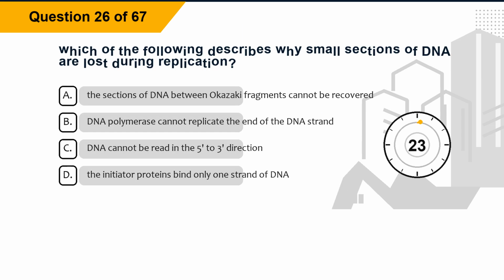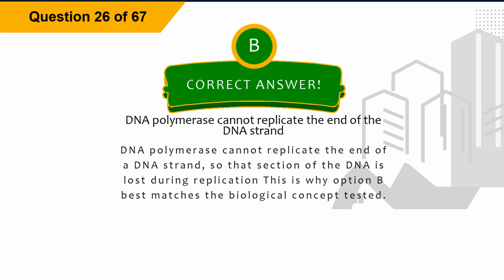Question 26. Which of the following describes why small sections of DNA are lost during replication? Option A, the sections of DNA between Okazaki fragments cannot be recovered. Option B, DNA polymerase cannot replicate the end of the DNA strand. Option C, DNA cannot be read in the 5' to 3' direction. Option D, the initiator proteins bind only one strand of DNA. The correct answer is option B, DNA polymerase cannot replicate the end of the DNA strand.